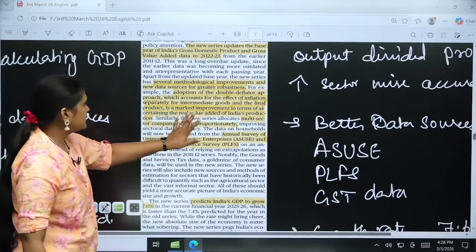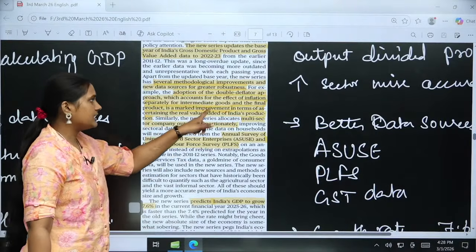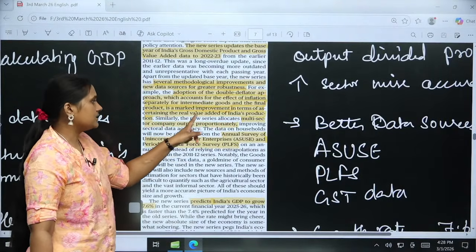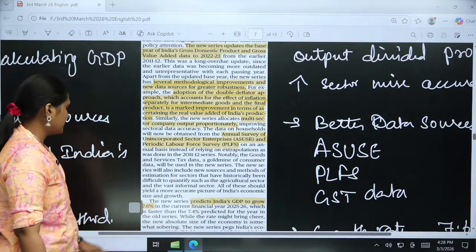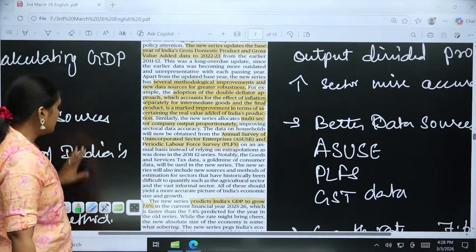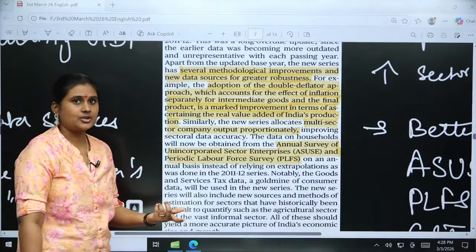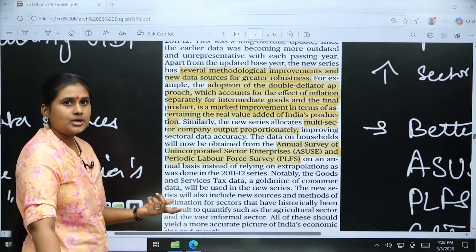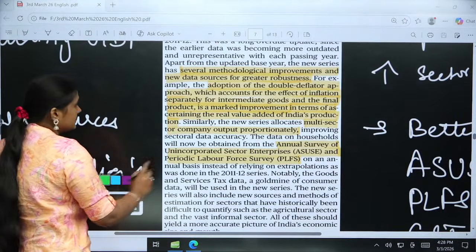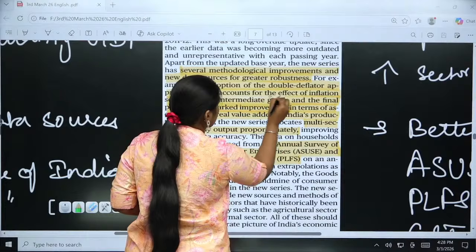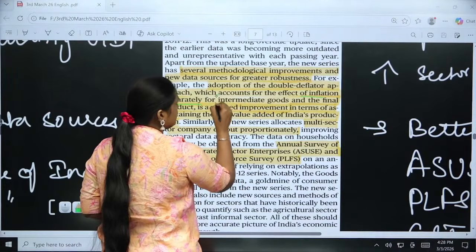The adoption of the double deflator approach, which accounts for the effect of inflation separately for intermediate goods and the final product, is a marked improvement in ascertaining the real value added of India's production. So here they are trying to say that there will be a different calculation. There will be a separate calculation of inflation for what? Intermediate goods.